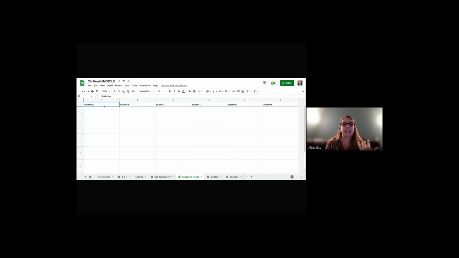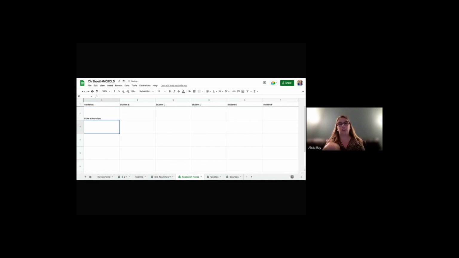In this case, I just have it labeled student A, B, C, D, E, and F. As they're working through, maybe it's notes for the day, maybe I'm doing research with them, maybe it's observations, maybe it's homework, I don't know. Anytime that I'm using this though, I have them go in and write in a column to begin with. Now, you may wonder why in the world would she have them write in a column? That seems different. We're used to writing left to right. Well, you're right, except Google Sheets is set up in a way to where whenever you press enter, like I love sunny days.